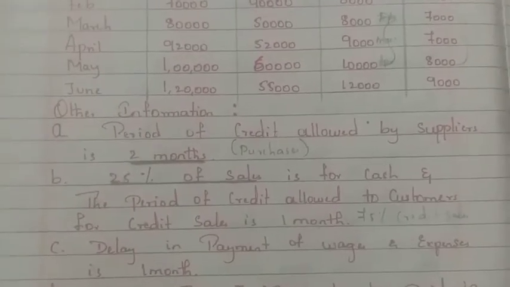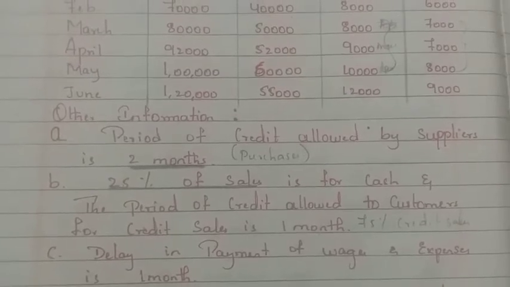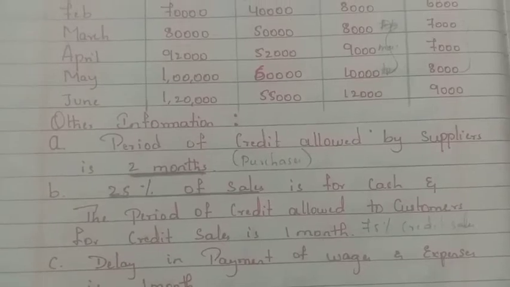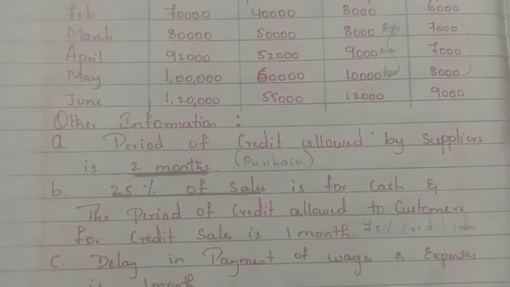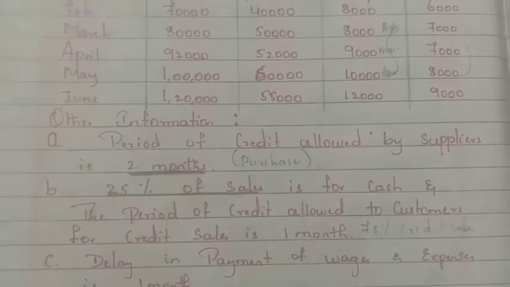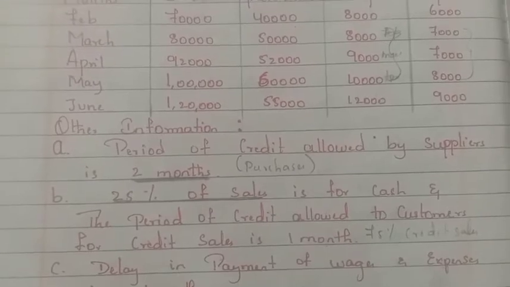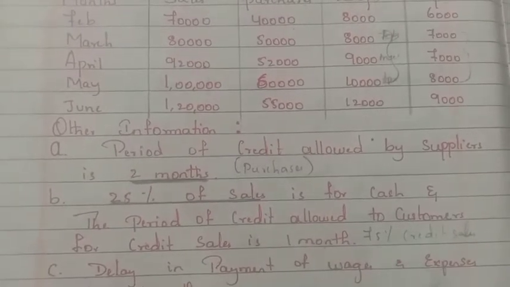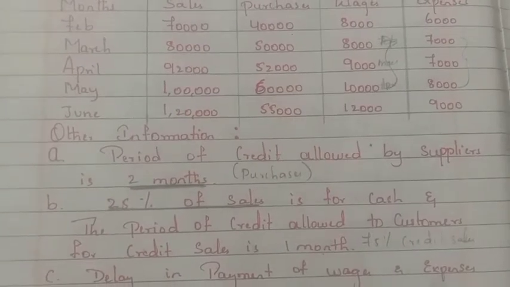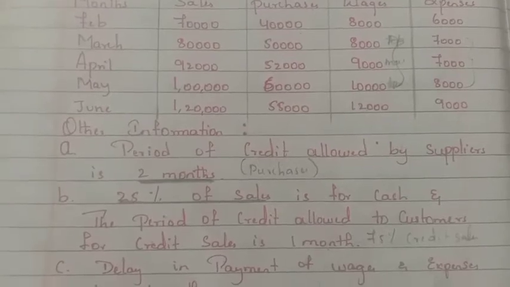Second point, 25% of sales is for cash, and the period of credit allowed to customers for credit sales is 1 month. Okay, 25% of the sales is made in cash. The remaining 75% is done on a credit basis. So clearly understand, out of 100, 25% is cash, which means the other 75% is credit. If they do not mention it, we have to understand that correctly.